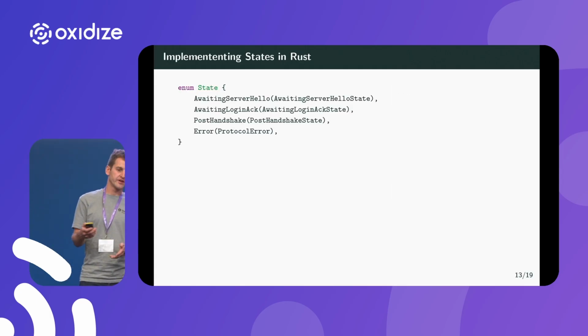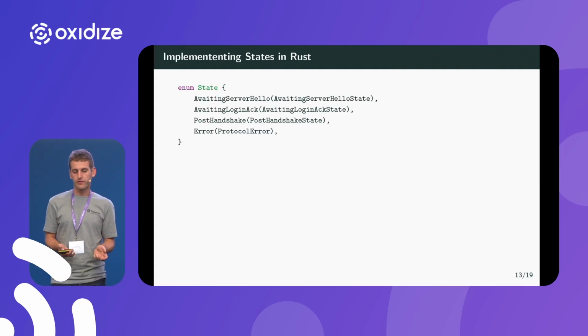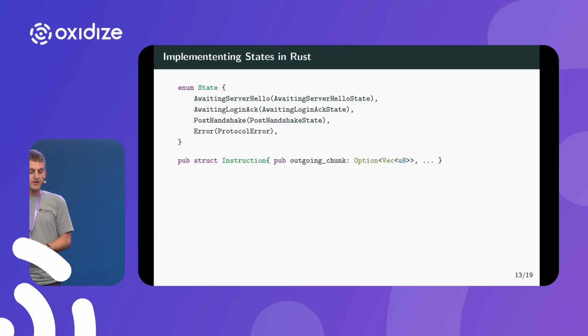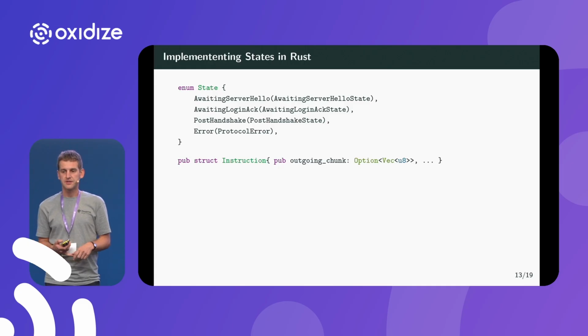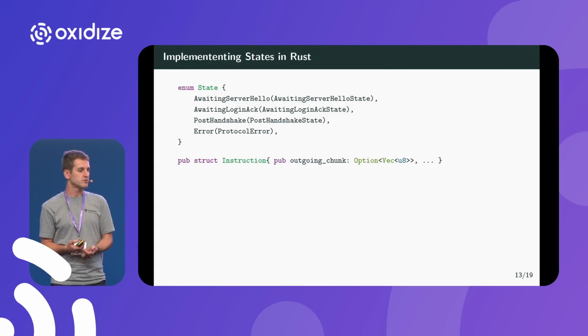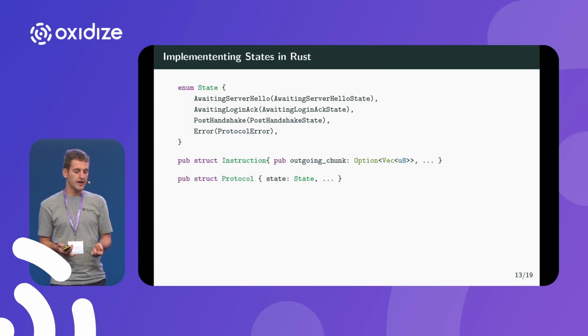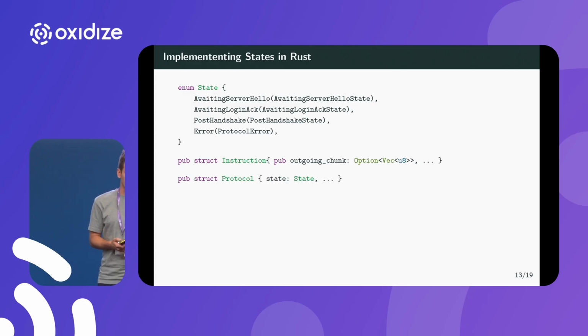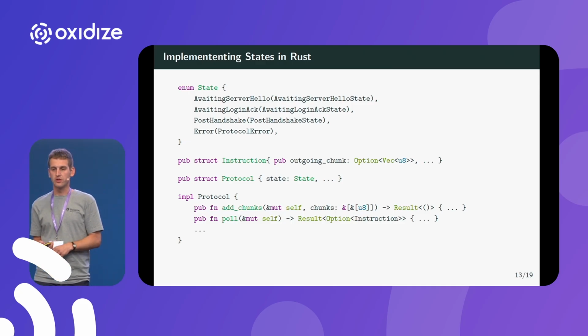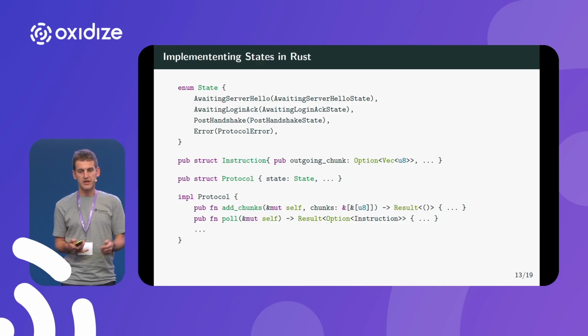So if we port that to Rust, it's quite straightforward. We have an enum to model the state with all the different states here. We have an instruction that is here, in this bit simplified example, just an outgoing chunk, so data that needs to be sent to the server. And we have the black box protocol that contains the state and with which the callers can interact by calling the mentioned two functions, poll and add chunks.